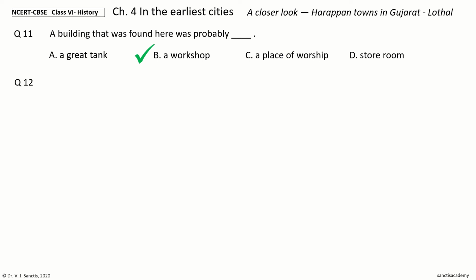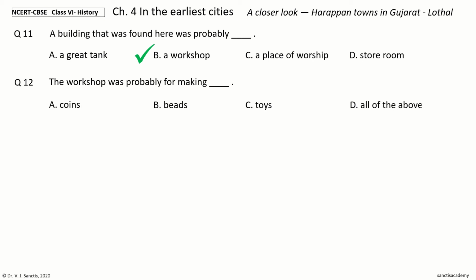Next question. The workshop was probably for making dash. The options are coins, beads, toys, all of the above. Your time to choose. And the answer is beads. The workshop was probably for making beads.